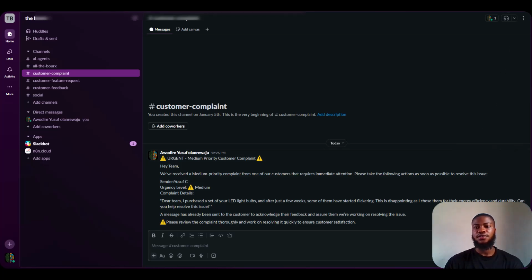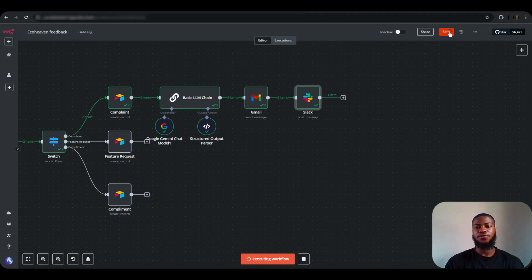So now let's proceed on doing another workflow. So let me save this. The next thing we are going to be doing is to set up this feature request node, which is the next thing in the workflow. So we are going to be writing another message, because the message that is in this workflow is the complaint message. So we're going to be sending a feature request message to be able to continue the workflow over here. So let me go ahead and test step.